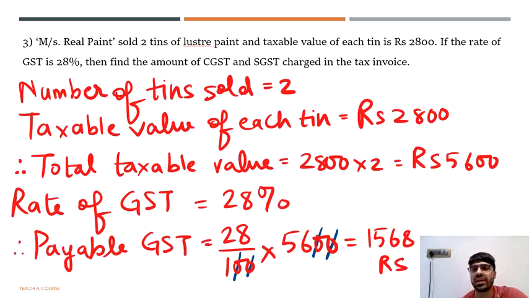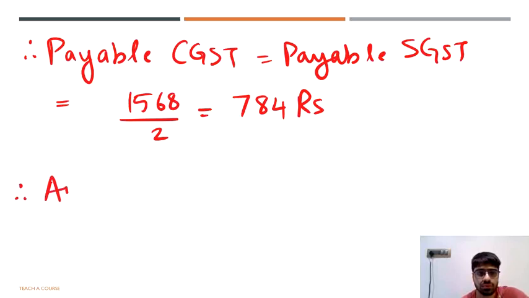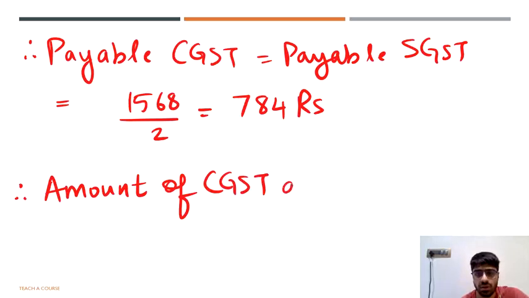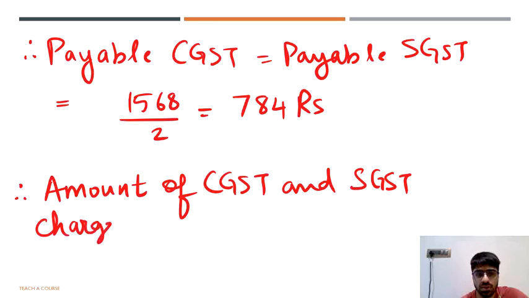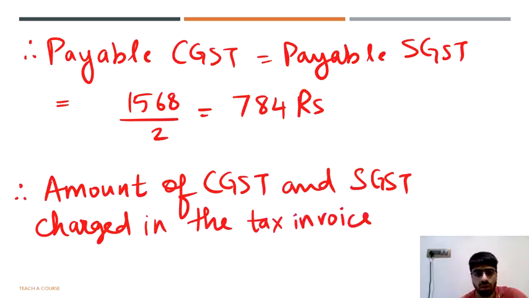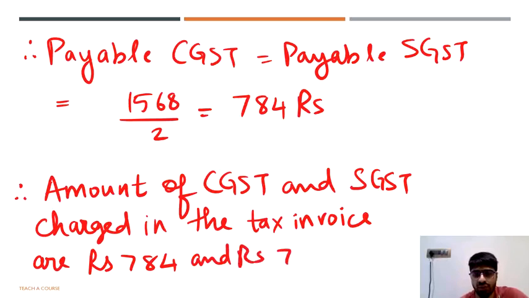Every time, try to write a final statement in the words of the question. You have to find the amount of CGST and SGST charged in the tax invoice. That is what the question says. So you will write therefore, the amount of CGST and SGST charged in the tax invoice are rupees 784 each, or you can say rupees 784 and rupees 784 respectively.